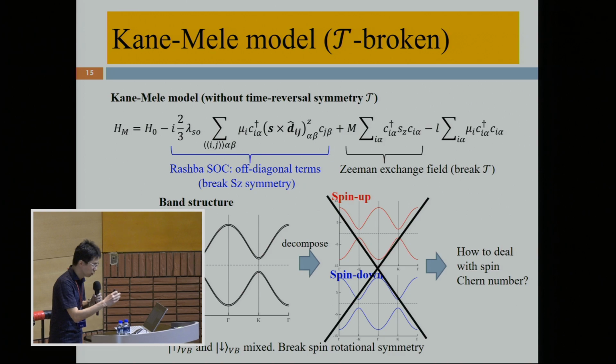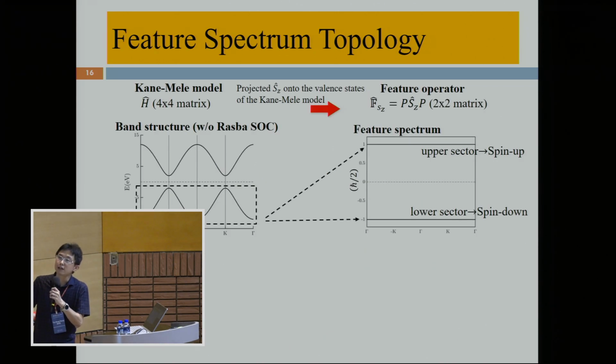So in order to solve this problem, we turn our approach from the band theory, the band structure, to the feature spectrum topology. And in this case, we project our Sz operator onto the valence states of the Hamiltonian model. So for the case of Sz conserved, before including the Rashba spin-orbit coupling and the Zeeman exchange field, we find the feature eigenvalues are separated into distinct sectors.